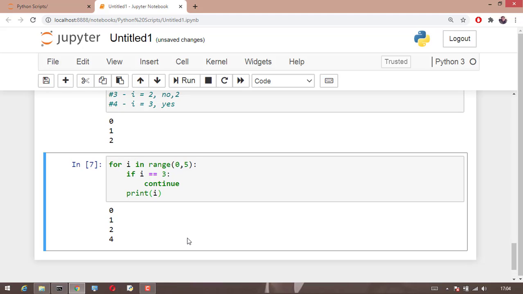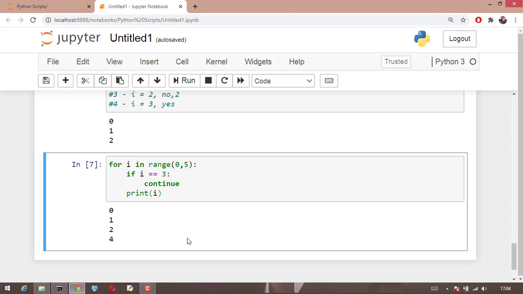For loop is a very important topic because you can use it on a vast number of variables. Suppose, for example, you have an Excel sheet of around 10,000 rows. You can simply run a for loop on each and every row and calculations can be done with the help of for loop. So it's a very important topic. So I end this topic with this note.